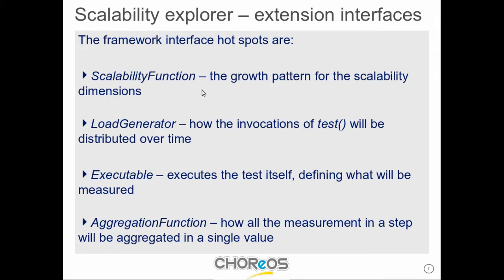The load generator defines how the invocations of tests will be distributed over time, whether we use a uniform distribution, a Poisson distribution, or a completely random distribution. The executable is the component that actually makes the calls to the tests, defining what will be measured. For example, if you want to measure the latency, this is one option. An aggregation function defines how all the measurements in a step will be aggregated into a single value. For example, we can use the arithmetic mean, or the 95th percentile. You can define that with different aggregation functions.